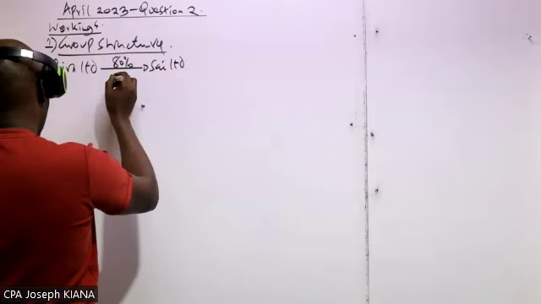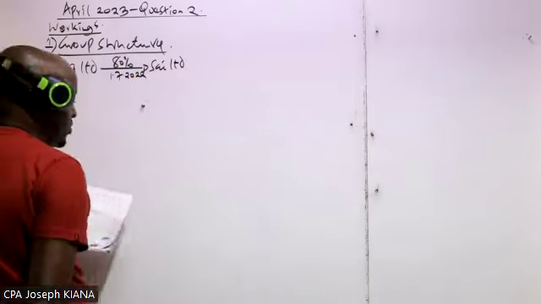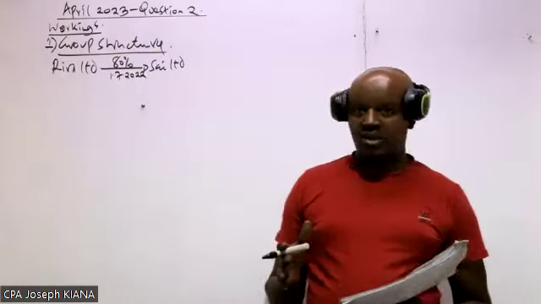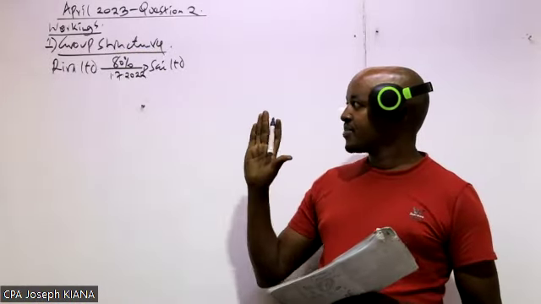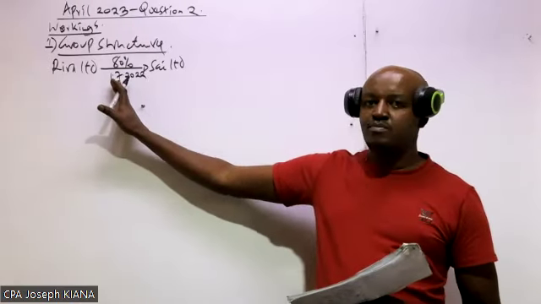On which date? On 1st July 2022. So those are the details you need to capture here: the shareholding by this company in this, and also the date of acquisition. The date is very important.